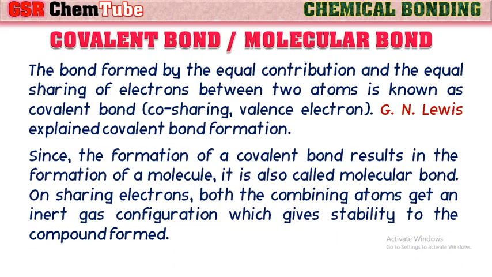Since the formation of a covalent bond results in the formation of a molecule, it is also called a molecular bond. On sharing of electrons, both the combining atoms get an inert gas configuration, which gives stability to the compound formed.